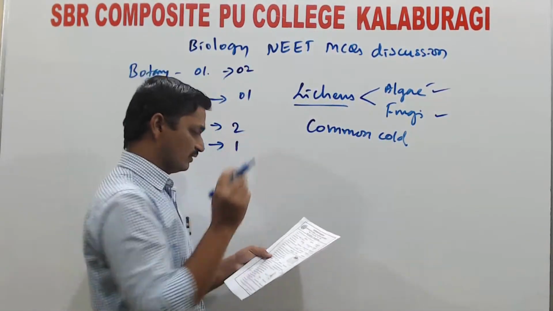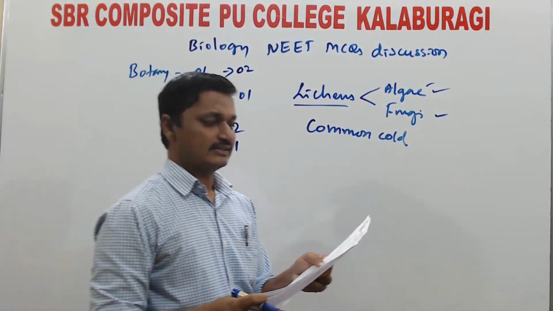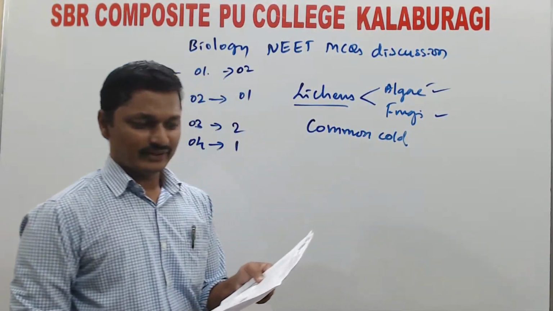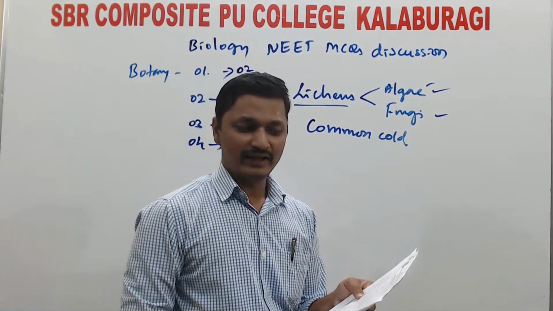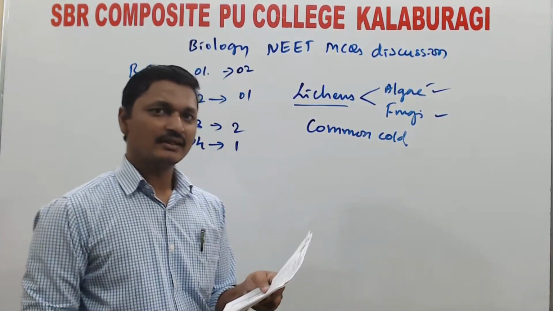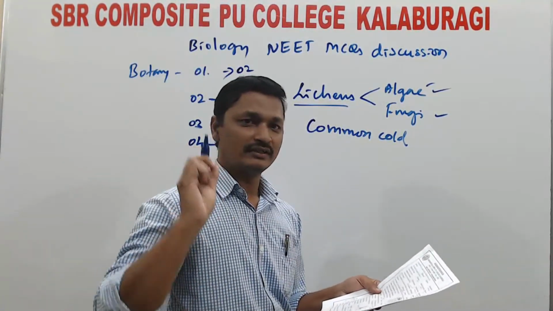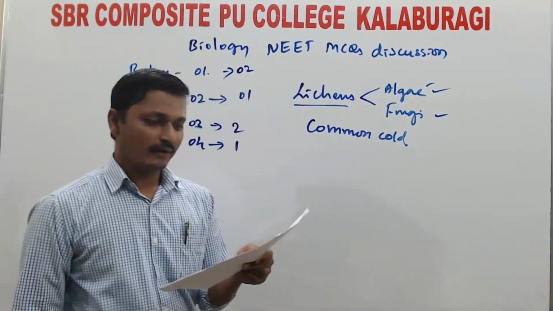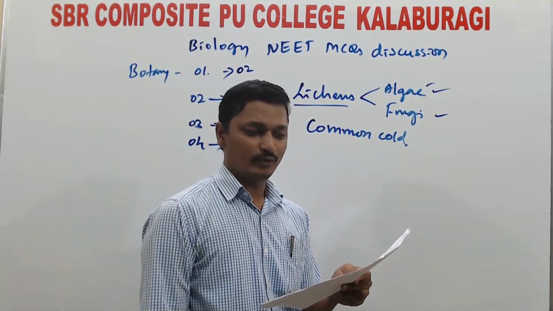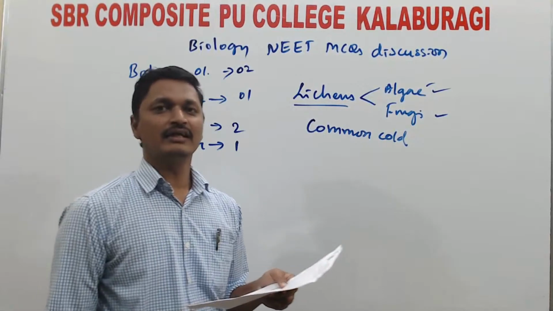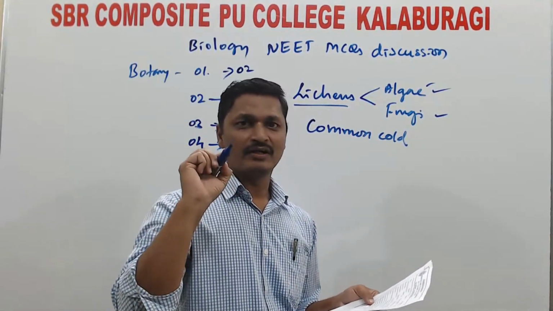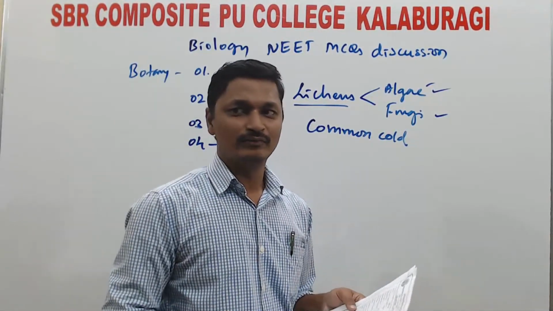First option for the fourth question. Theodor Diener discovered viroids. D.J. Ivanowsky is meant for viruses. He discovered the causative organism of the mosaic disease. Then one more scientist, M.W. Beijerinck. He proposed a term called contagium vivum fluidum.